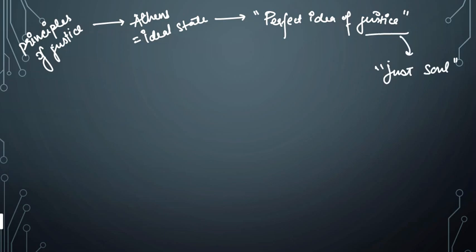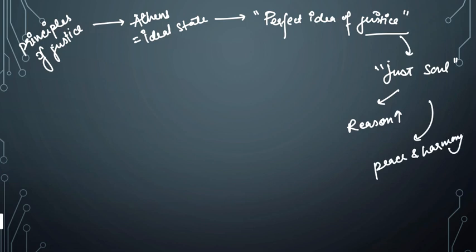So Plato explains the idea of just soul. Just soul is one in which reason dominates over the other key characteristics, that is the courage and the appetite. Such souls are just because they can live in peace and harmony with others. Only such persons are capable of leading a life of virtue.